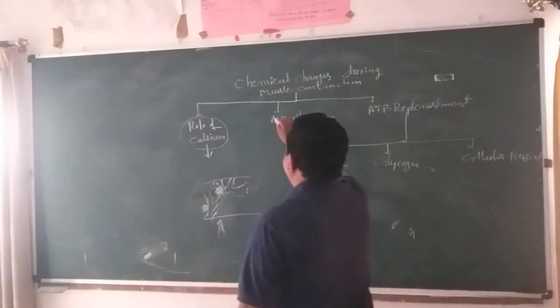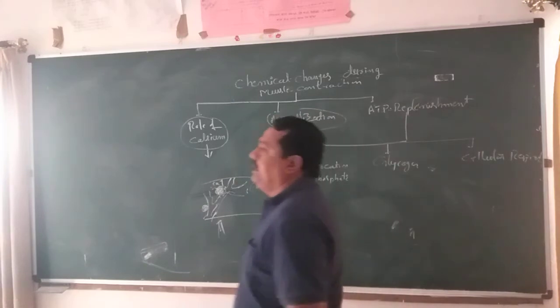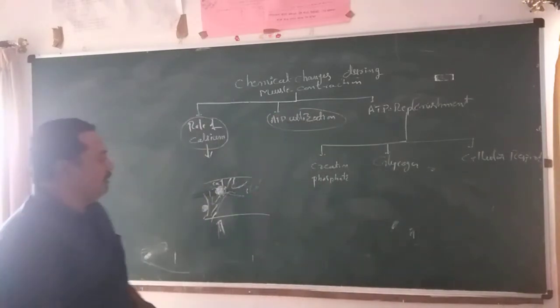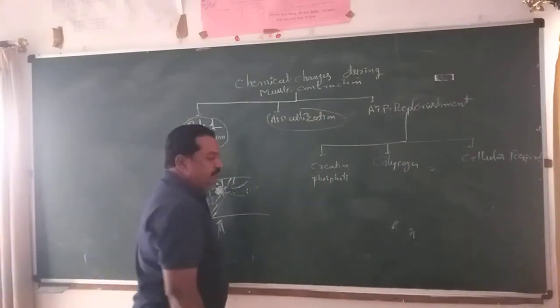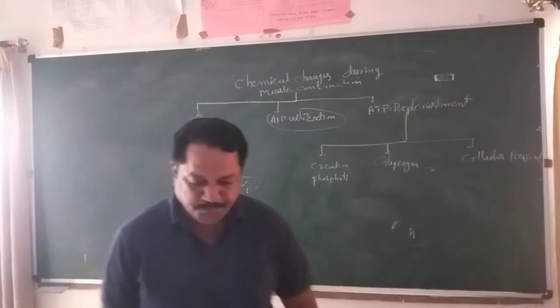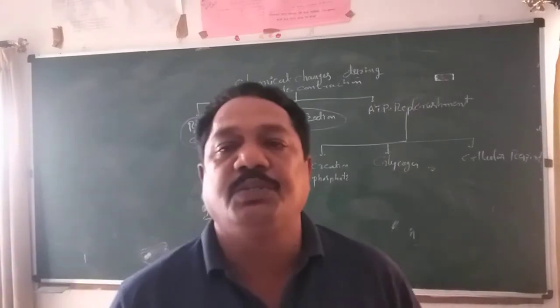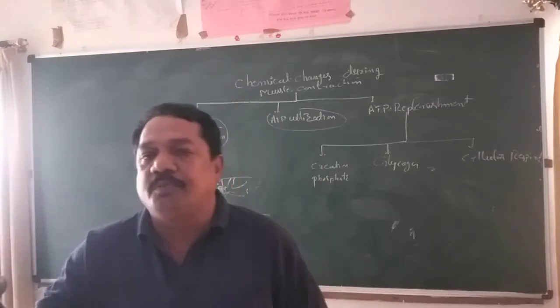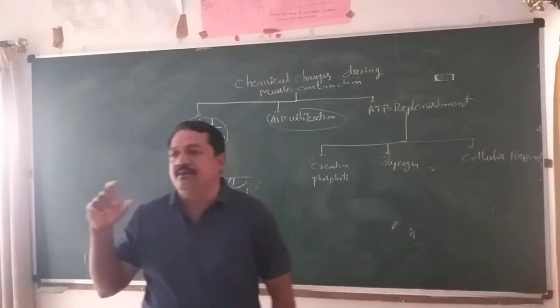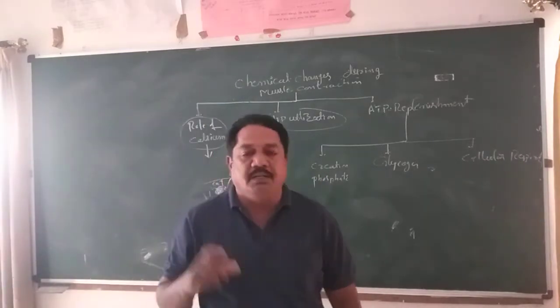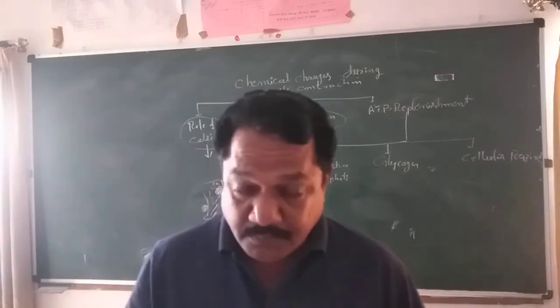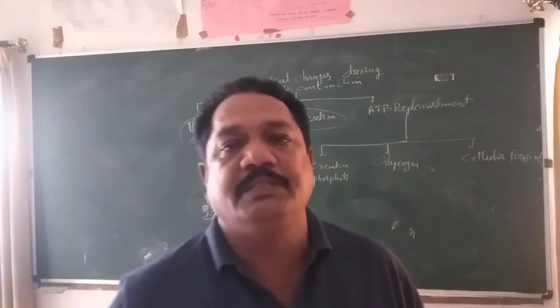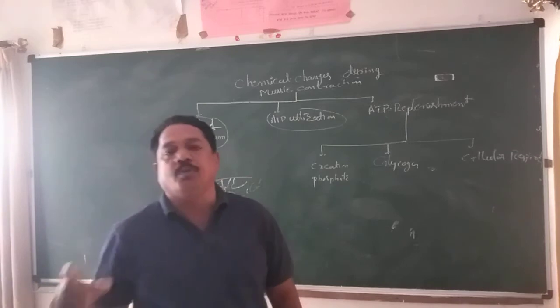Second one, ATP utilization. You already know that in the last class we discussed the general structure of the myofibril. The myofibril contains two different kinds of proteins: one is the thick portion and the other is the thin portion. The thick portion is made by the myosin protein. The thin portion is made by actin, troponin and tropomyosin.